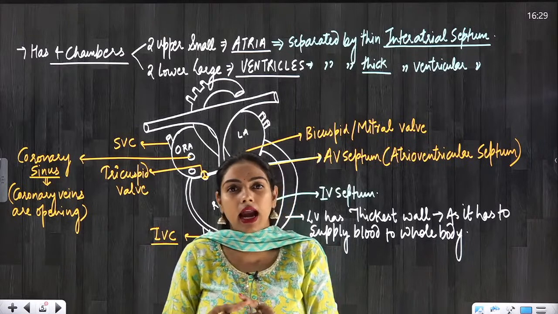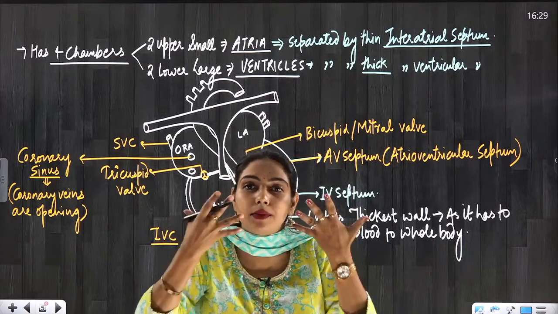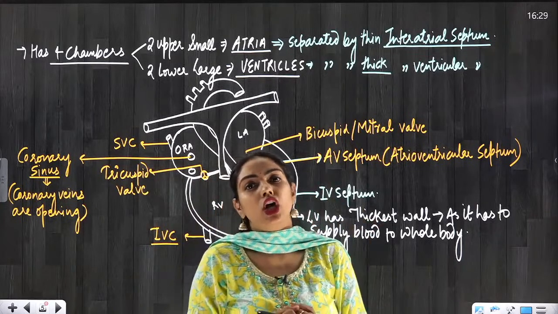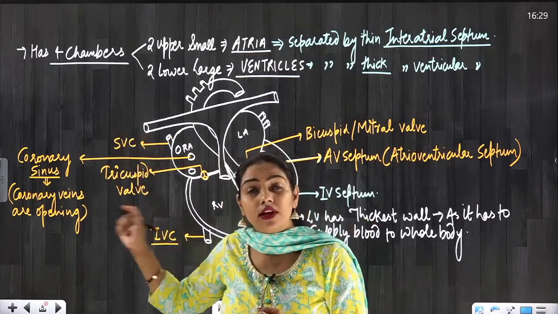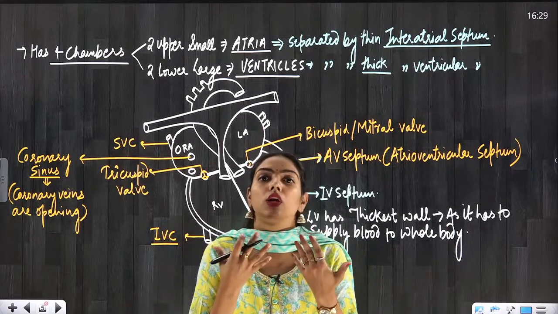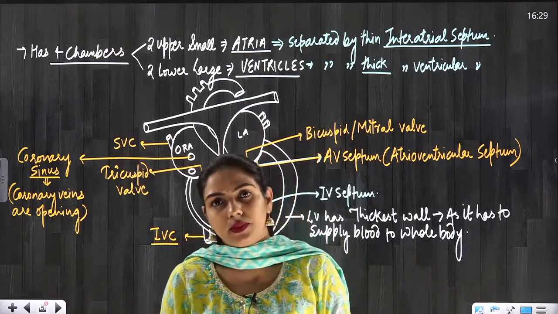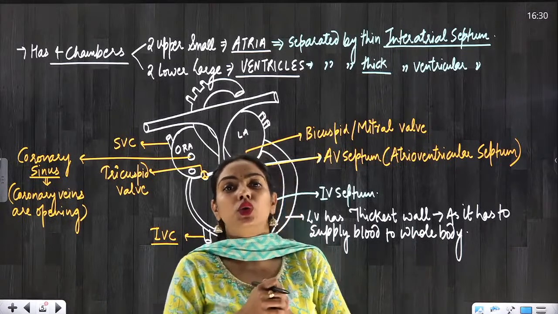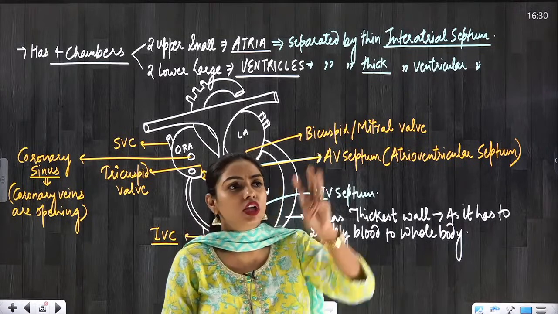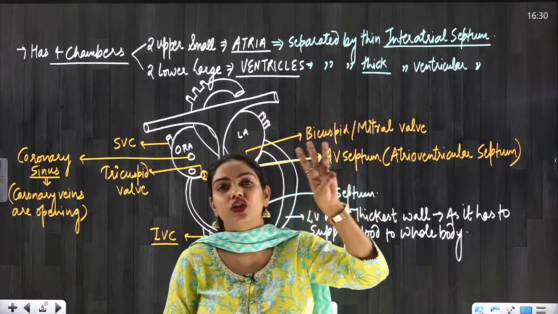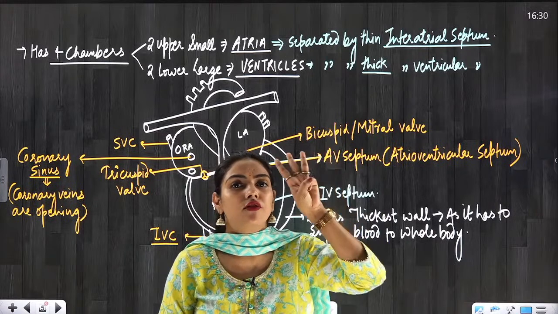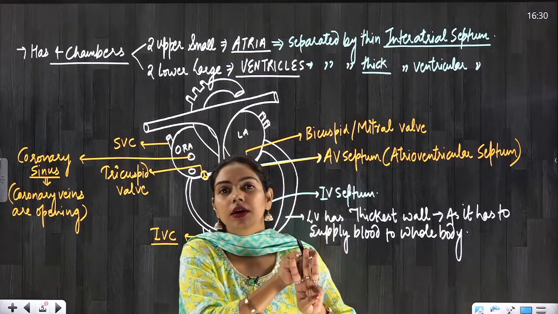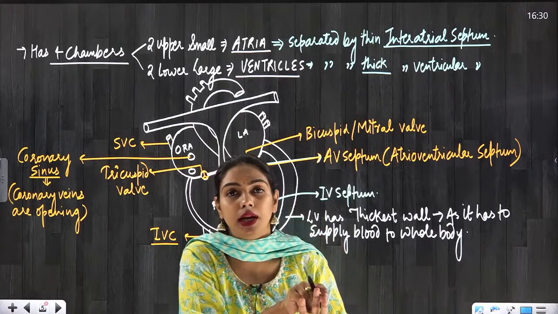The deoxygenated blood of the upper body parts, which are above our heart, comes through the superior vena cava. And the deoxygenated blood of the lower body parts comes into the right atrium through the inferior vena cava. So now everyone, the right atrium is receiving deoxygenated blood through 3 openings.